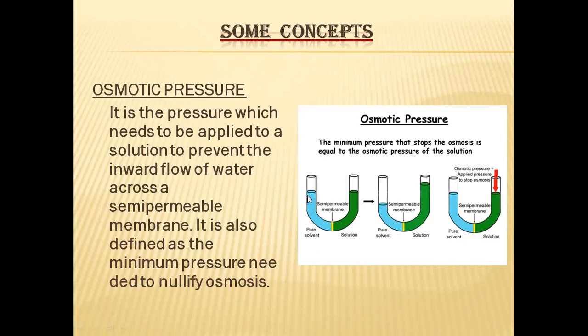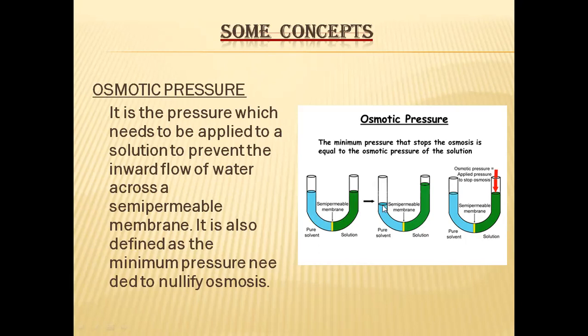Here, this side is pure water, blue color, and this side is another solution. In this solution, we have water solvent and some other molecules. The green color one is having high concentration. This is having low concentration. And this yellow thing is a semi-permeable membrane. As the semi-permeable membrane is separating these two liquids, and this is having low concentration, water molecules move from this pure solvent to this green color area.